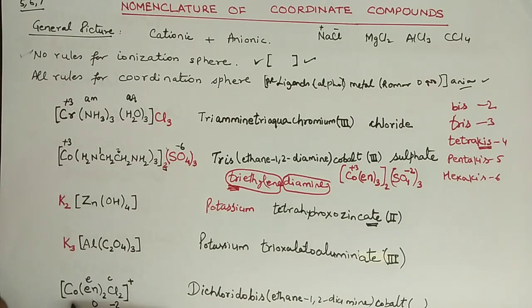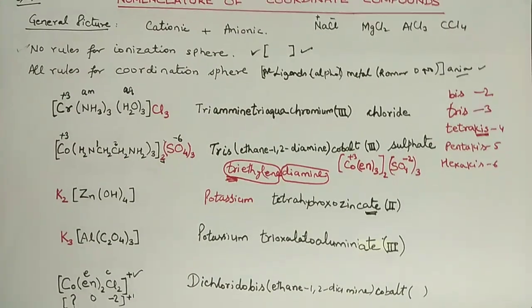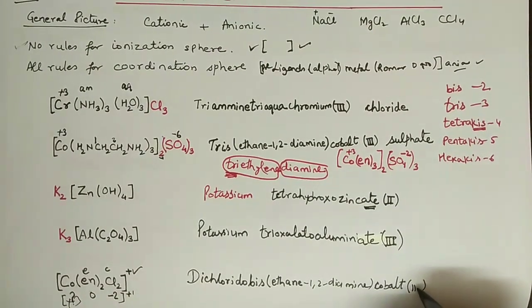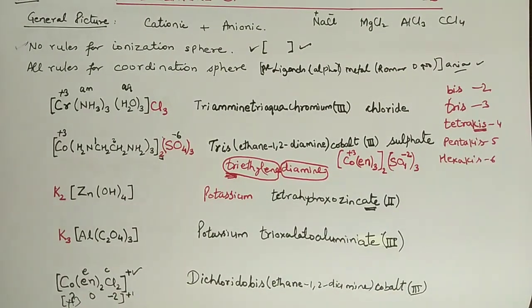So the question is, what should be the oxidation number of cobalt so that I get the result as +1, which is shown here. So I think everyone understands that there must be +3. So I will write here 3. Right? So that means this was the certain rule. I think you have grasped the rules. Now let us move further.